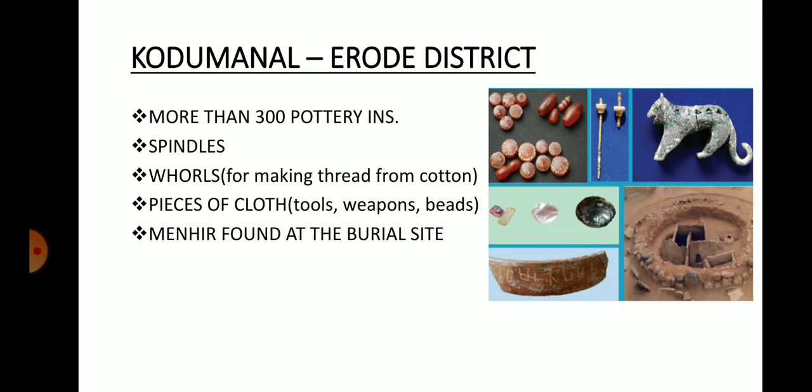Okay, and also there was a menhir found in the burial site. Menhir. So what is menhir? Men means stone, and here means long. So a long stone was found at the burial place in Kodumanal. Okay, these are some of the archaeological sites where materials were found regarding the megalithic period.